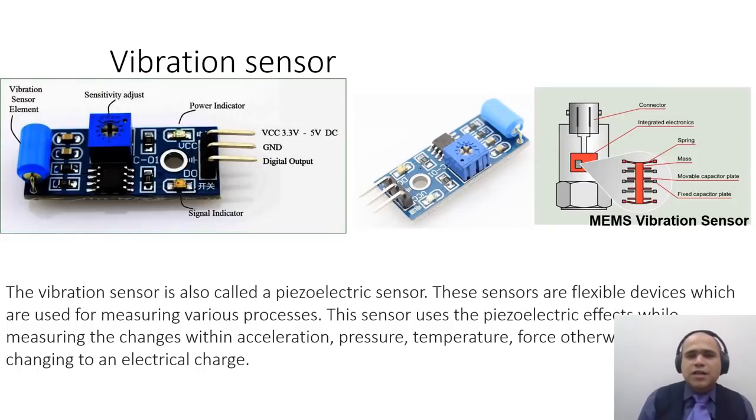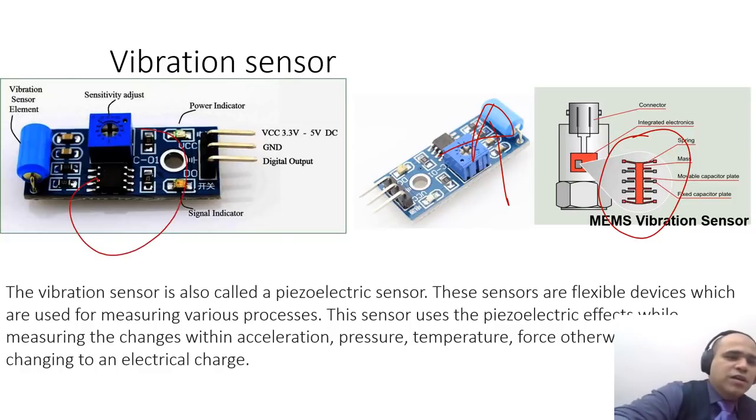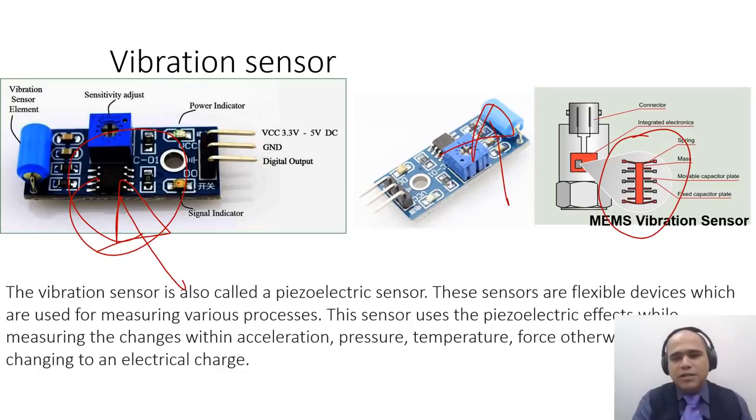Vibration sensors are nothing but these very tiny units which have integrated connectors and a hybrid arrangement of springs and mass. So basically these are suspended masses, and when you have a vibration, the suspended mass because of the spring rotates, and because of these rotations you can measure a signal coming at its output, and then you can have a thresholding IC which can classify it into a digital vibration, and the frequency of vibration can be measured.